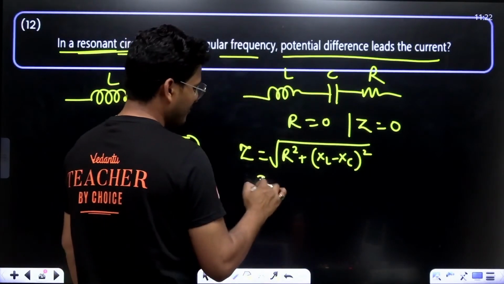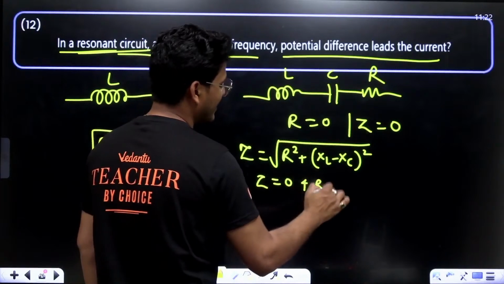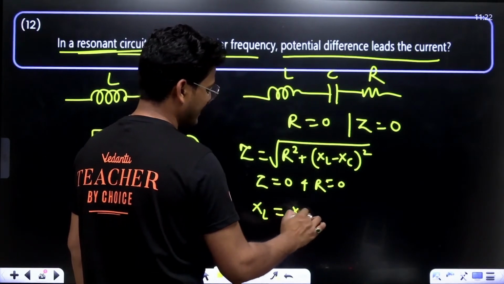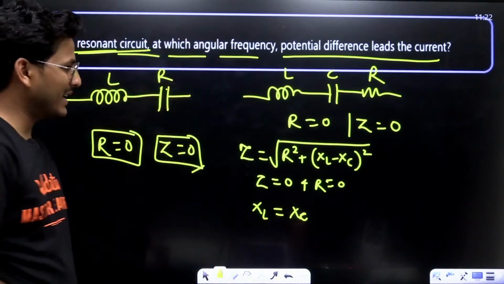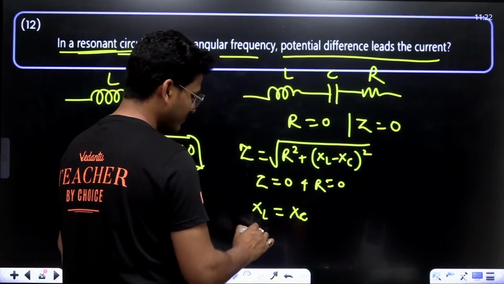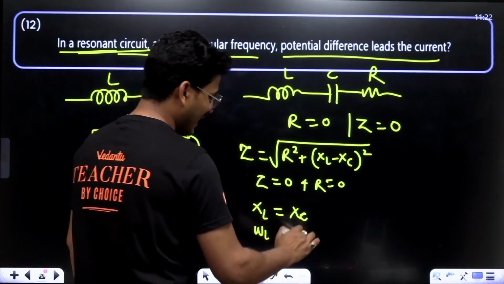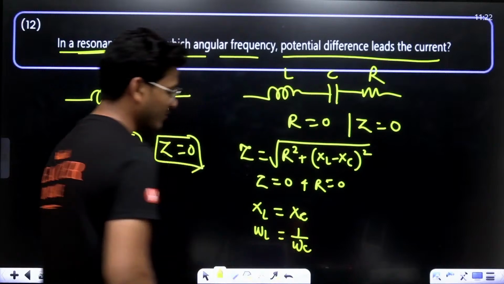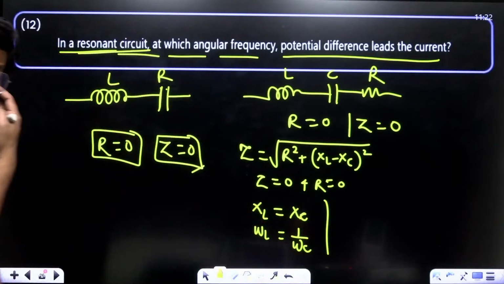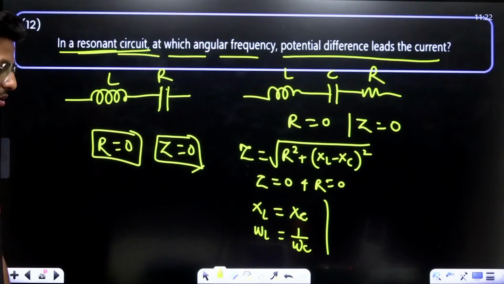If Z equals 0 and R is also 0, that means only XL equals XC. XL is omega L, and XC is 1 upon omega C.